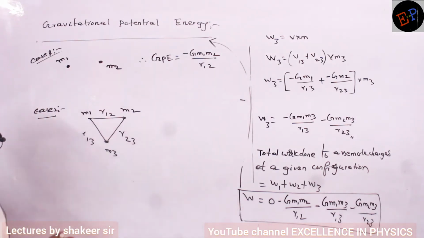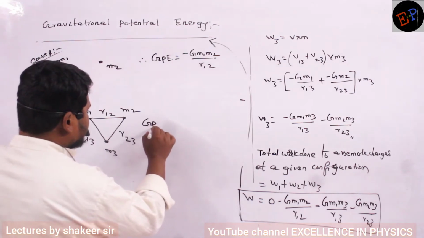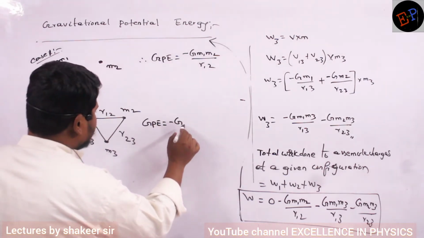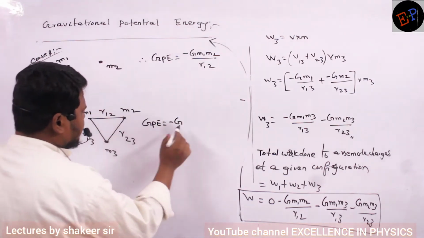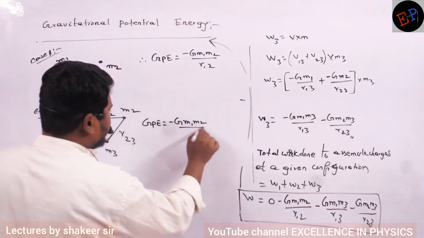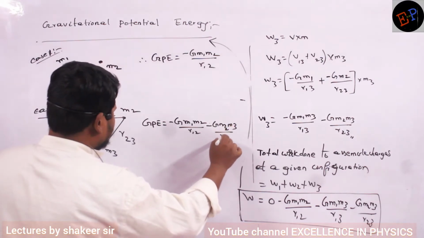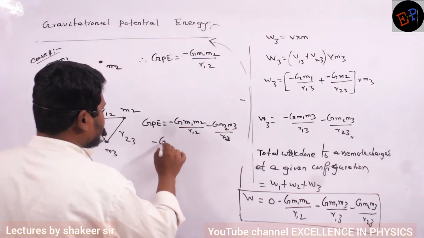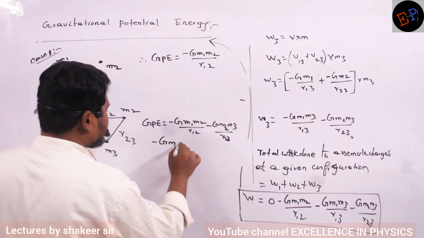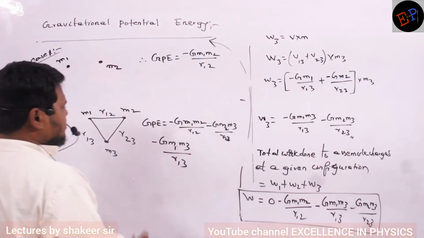So what is the total gravitational potential energy? It is given by minus G M1 M2 divided by R12, minus G M2 M3 divided by R23, minus G M1 M3 divided by R13. These are the 3 pairs.